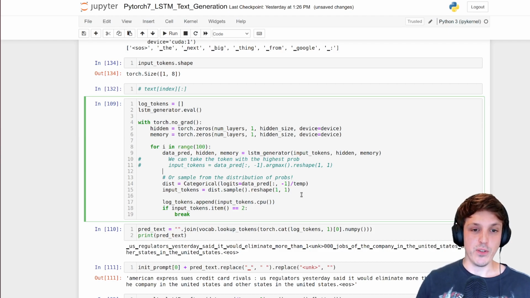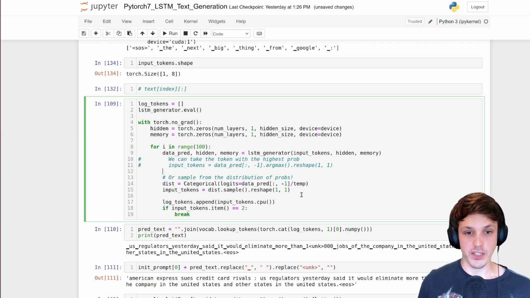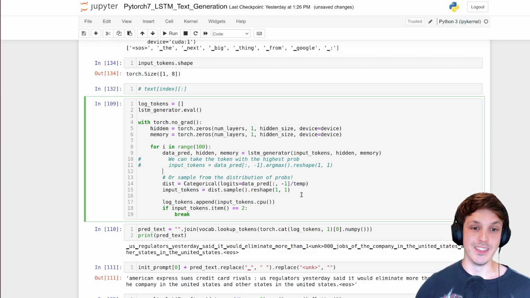If you only take the argmax, your sentence can be a bit rigid, and sometimes it repeats itself over and over again, and from the same prompt you'll only ever get one response. If you want it to be more flexible and want multiple responses from the same prompt, we'll sample from the distribution instead.